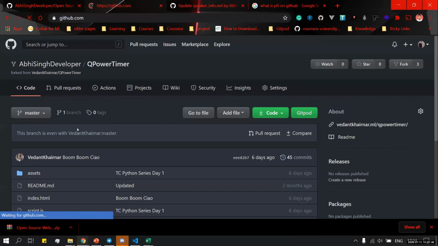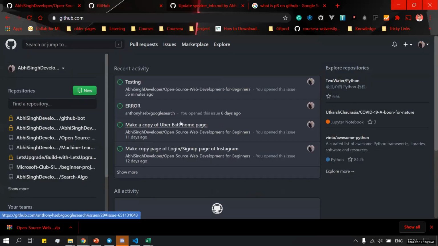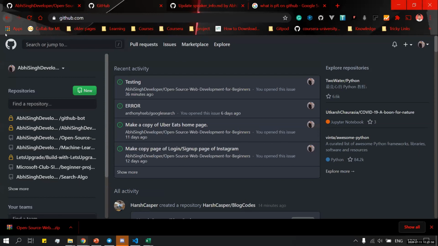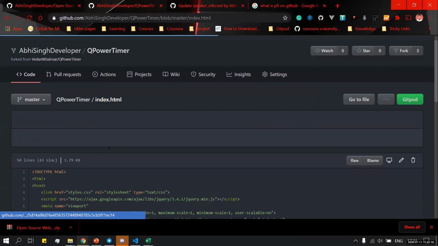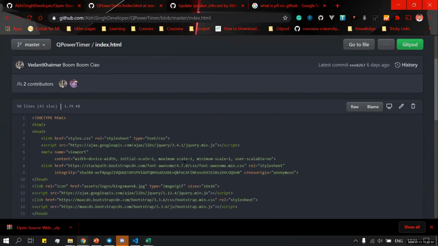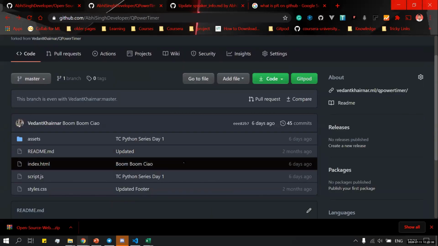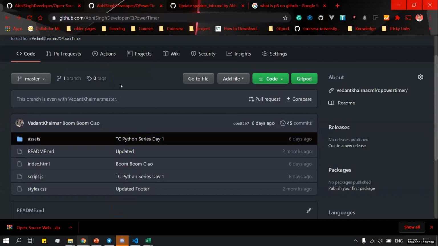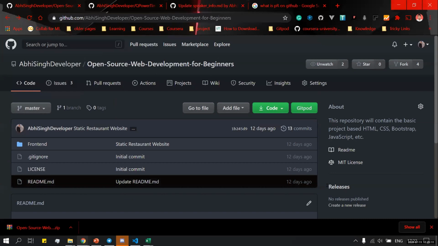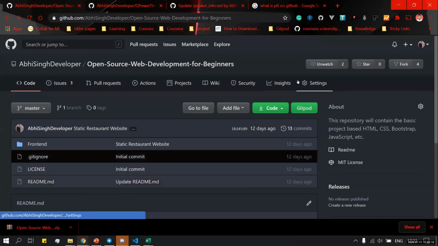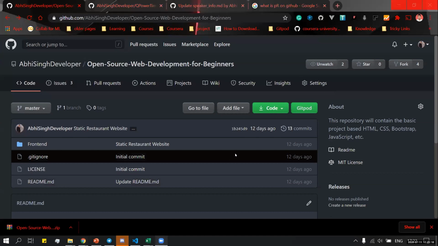Now I can open any file and propose anything to Vedant, and the same process that Rohit has shown you will be followed for merging the pull requests. So now I think the doubt is clear. I think you pretty much explained all of it.